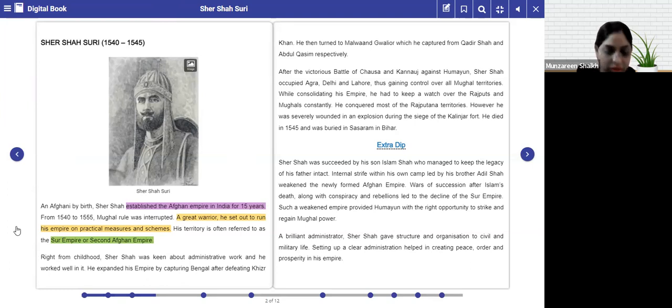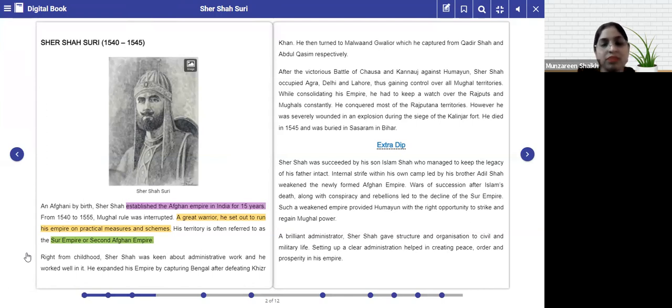Before coming to power, let me just give you a brief introduction about how he slowly and gradually rose to power. He was first working with Babur in his court, and he learned most of the strategies from Babur. When he came to know that Humayun would be the next successor, in the absence of Humayun he used to take the administrative responsibility. This is how slowly and gradually he became a brilliant administrator.